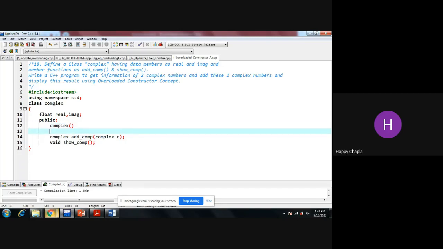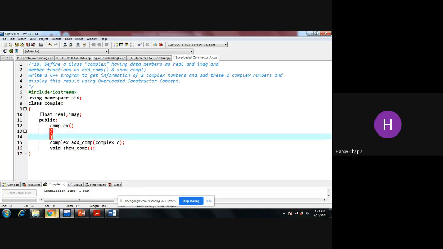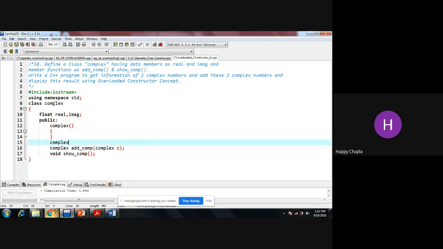This is my default constructor. This is my parameterized constructor.